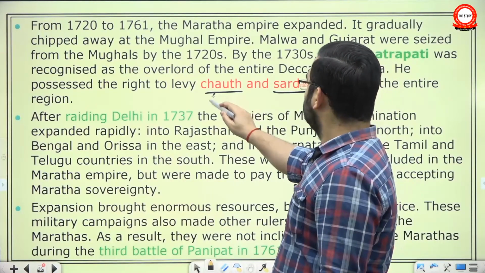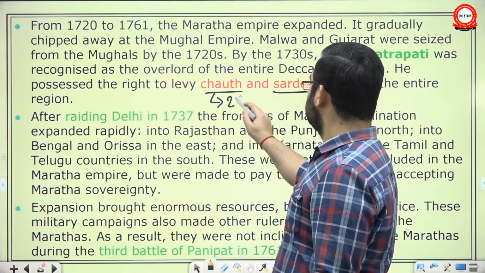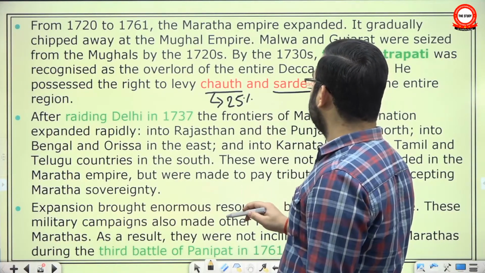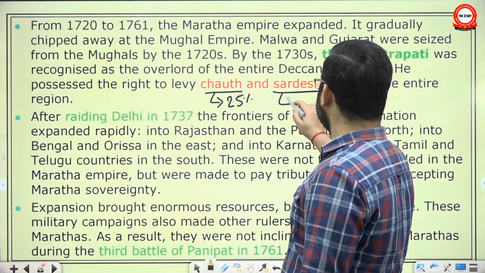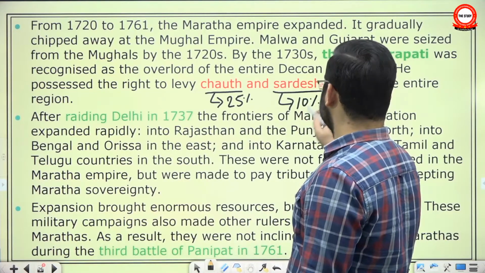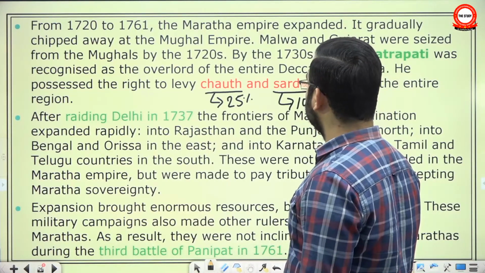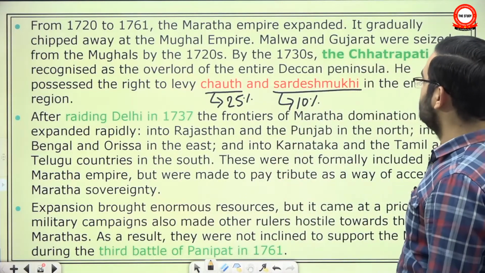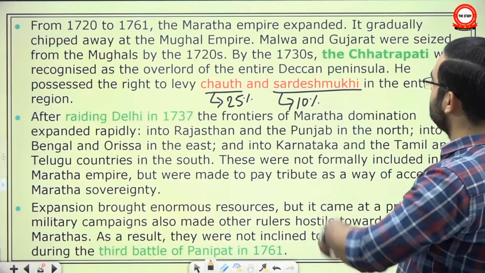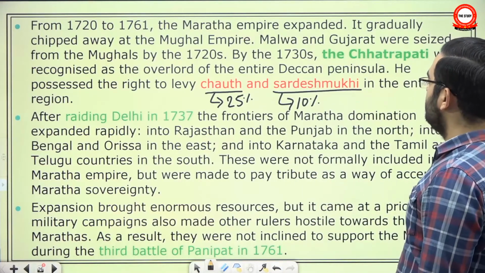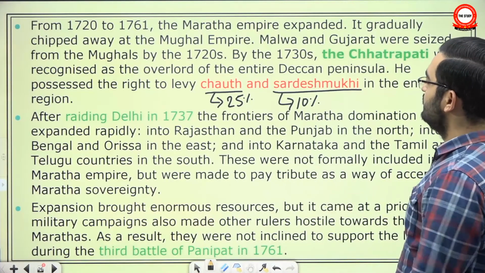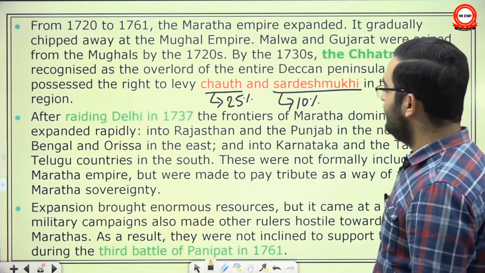Chauth is, as the word suggests, 25% of the land revenue collected from an area, and Sardesh Mukhi is a 10% surcharge on top of that. Okay, though both the traditions of collecting Chauth and Sardesh Mukhi have predated the Marathas in the area, by collecting Chauth and Sardesh Mukhi from an area, they effectively asserted their suzerainty over that area.